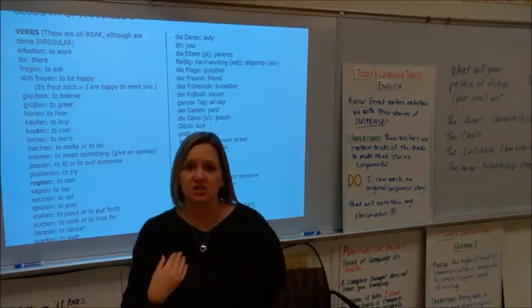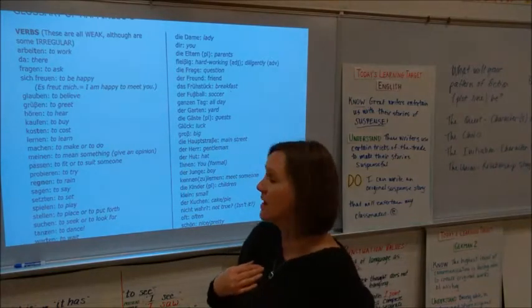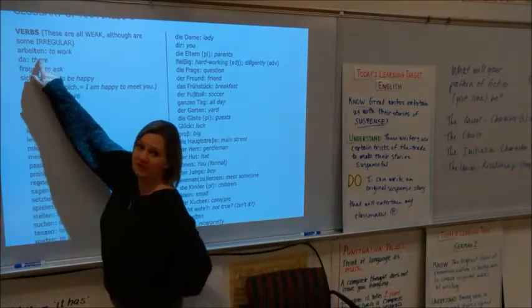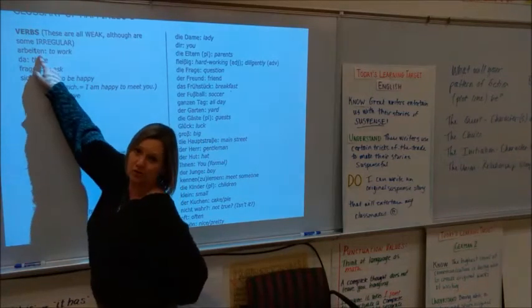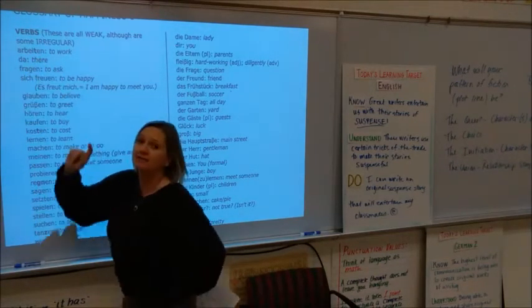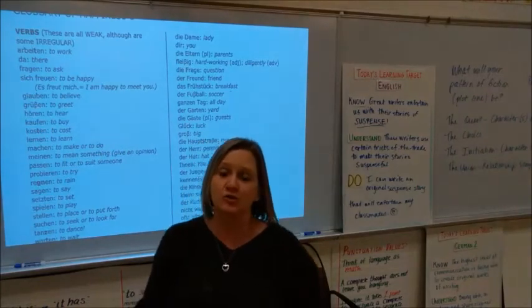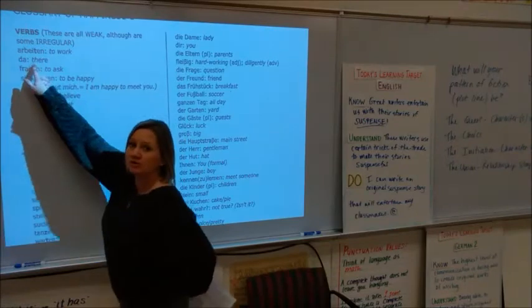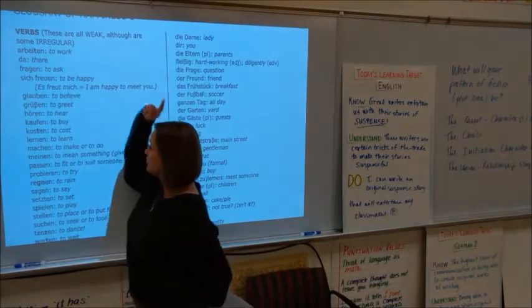That was my indication to you that this is an irregular verb and we need to bounce it. So we need to keep this bonus E when we use it for the he form, the du form, you know, the you singular form, and the you guys form. So you guys would be ihr arbeitet. So if you see a letter that's in bold, it means it's irregular and we need to do the irregular stuff.